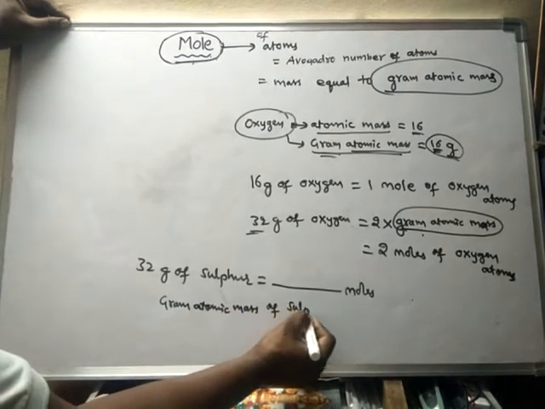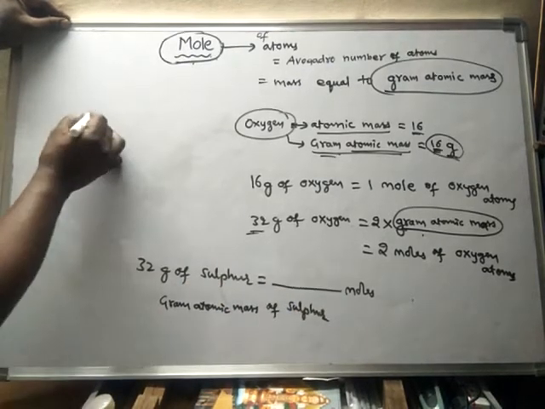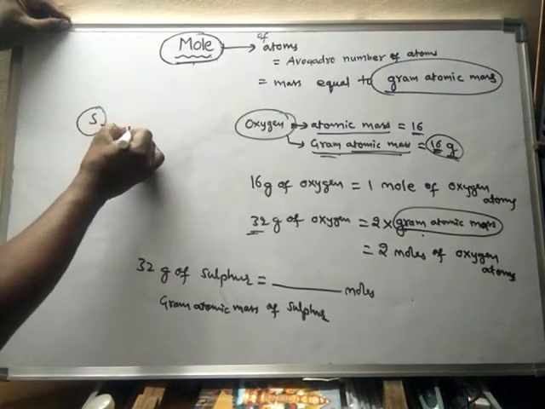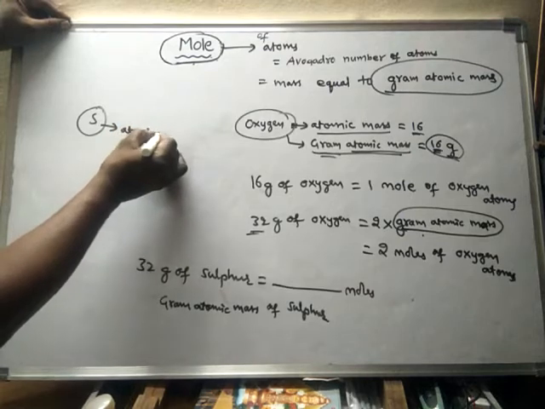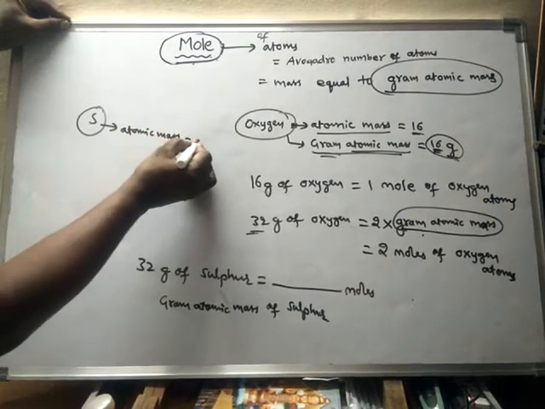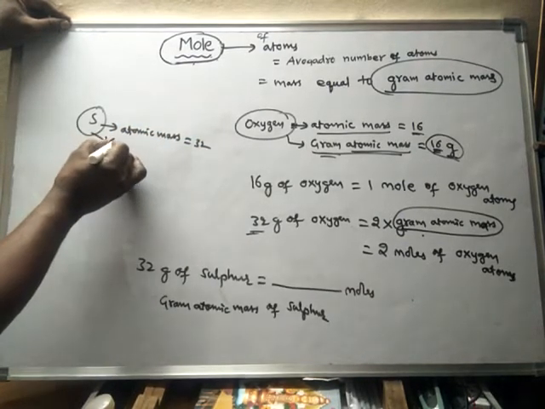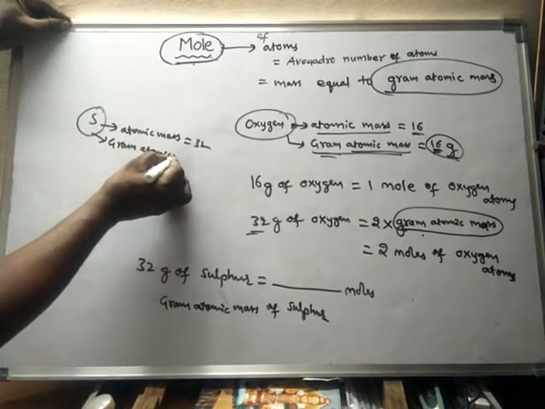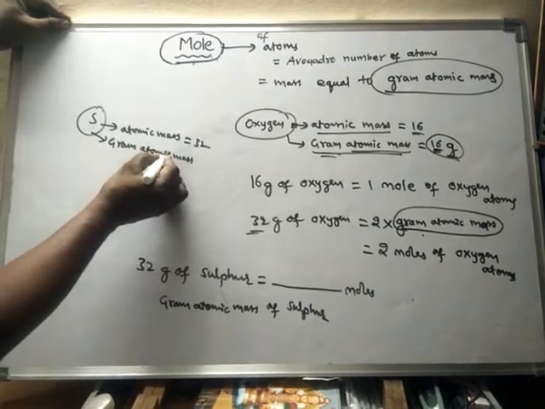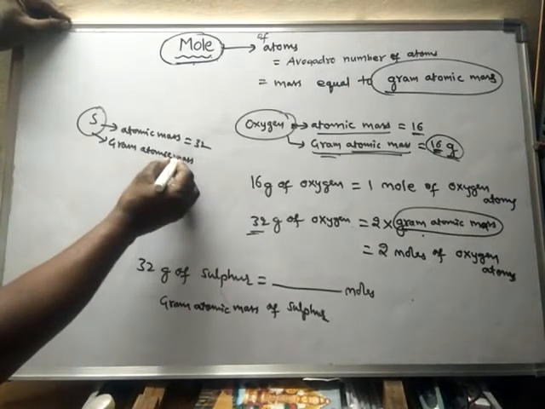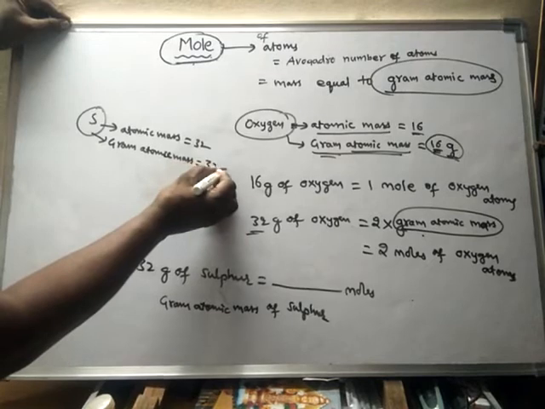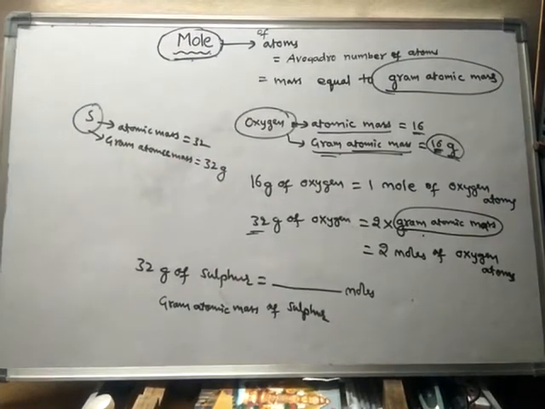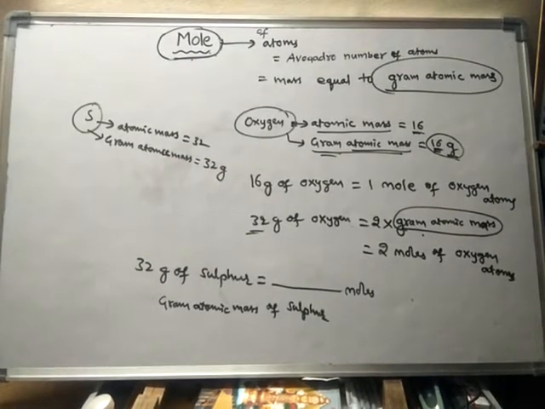What is the atomic mass of sulfur? The atomic mass of sulfur is 32. Its gram atomic mass is equal to 32 grams.